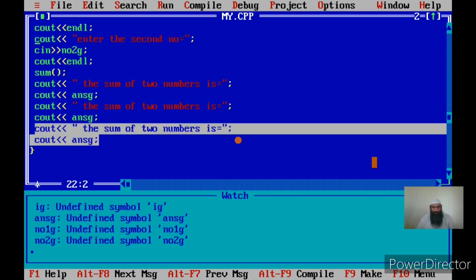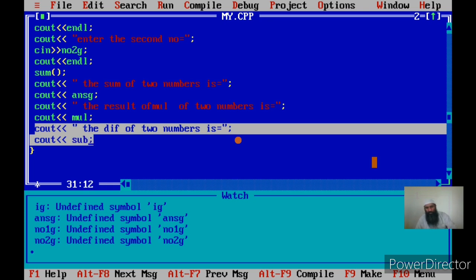If you see here, now I can say the result of multiplication, I can say short mul of the two numbers is equal to mul, and I can say the difference of two numbers is stored in global variable sub.